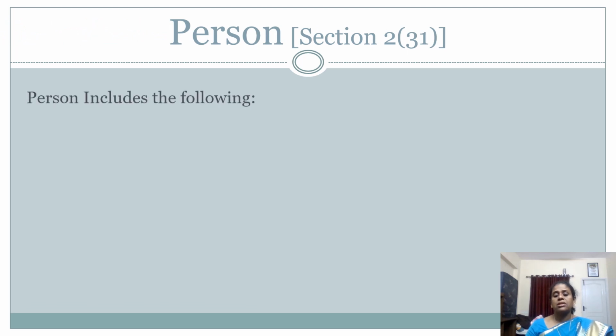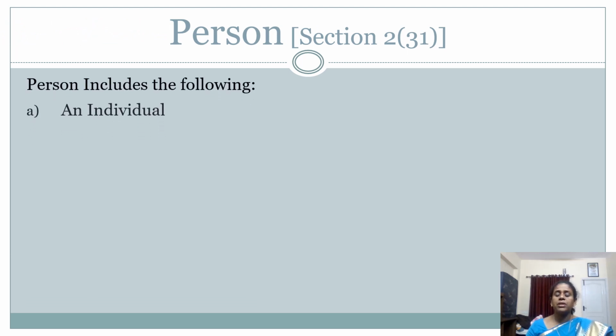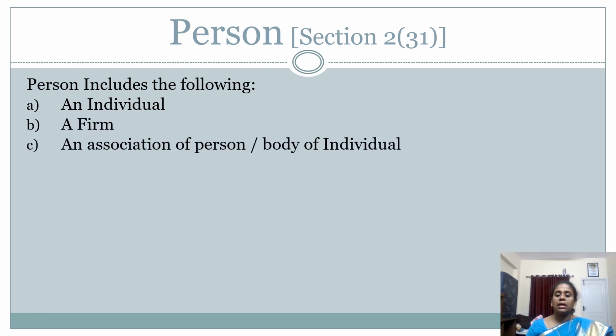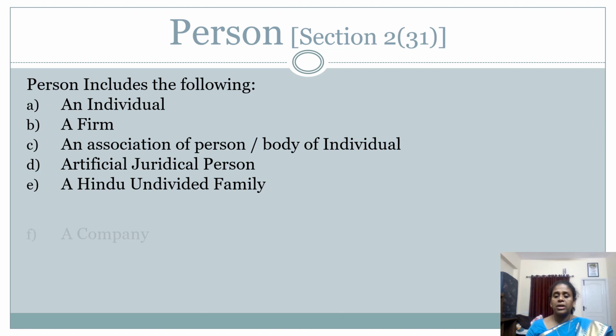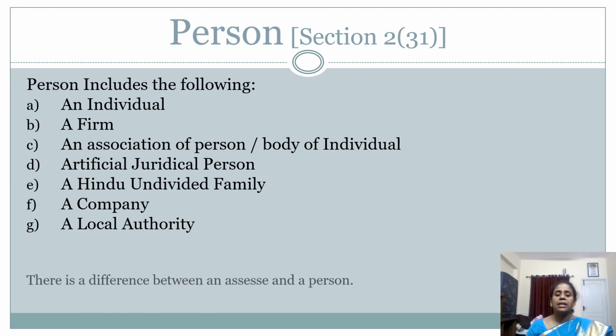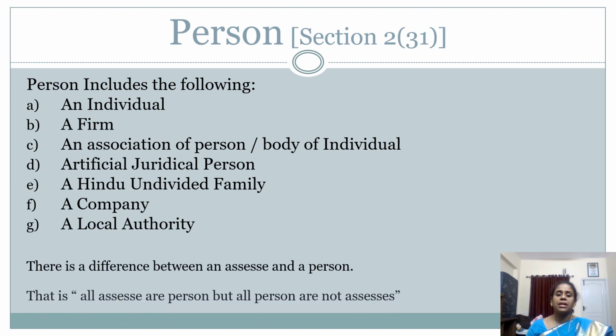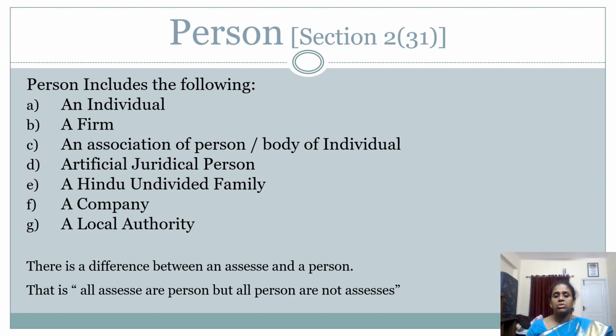Next is a person. As per section 2(31), there is no proper definition under income tax. It includes an individual, a firm or an association, an artificial juridical person, a Hindu undivided family, a company, and a local authority. Like that, it is being defined. Everyone comes under the head called a person. So individual means X or Y. A firm can be an X and Y partnership firm, or it can be a university, or any company, limited company or private limited, etc.